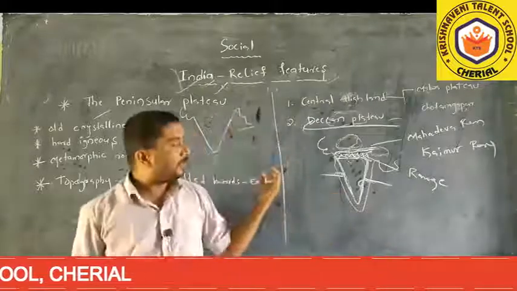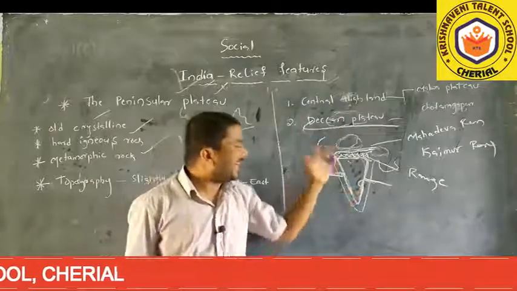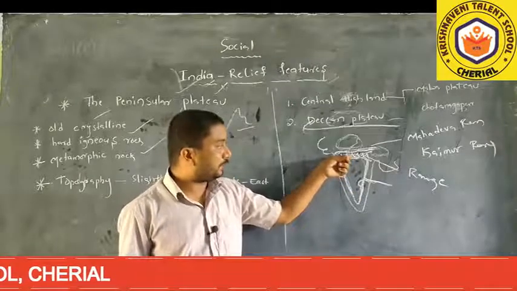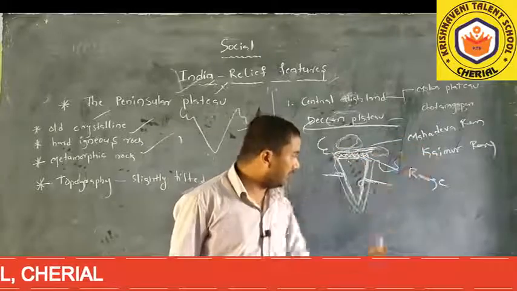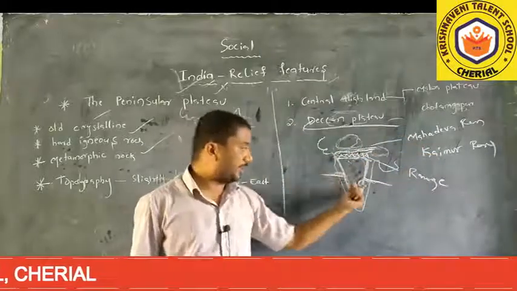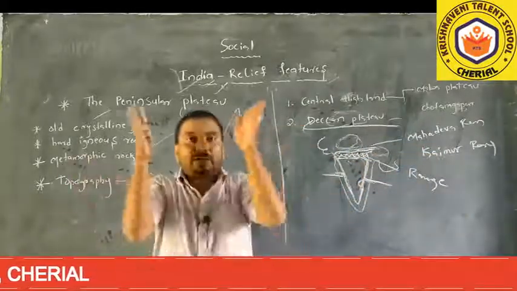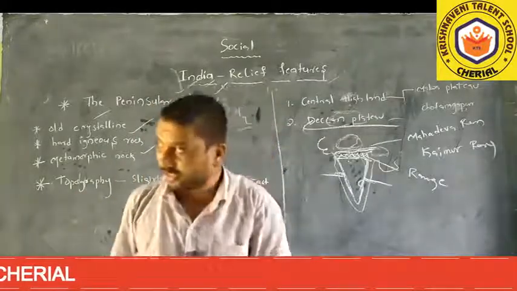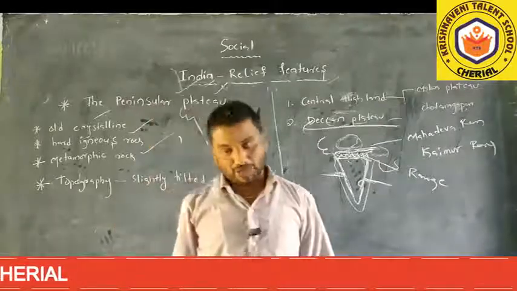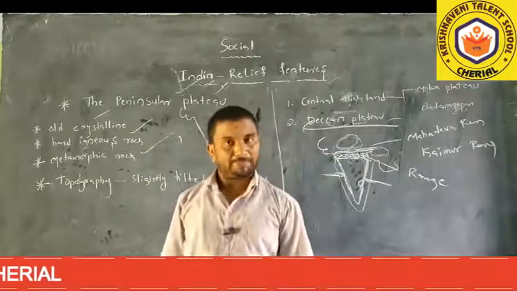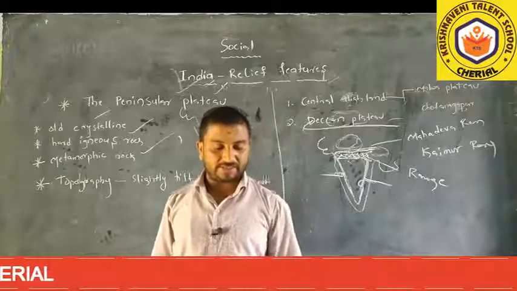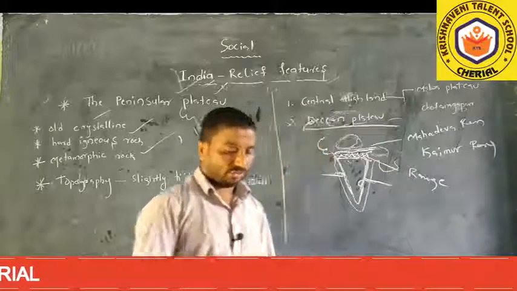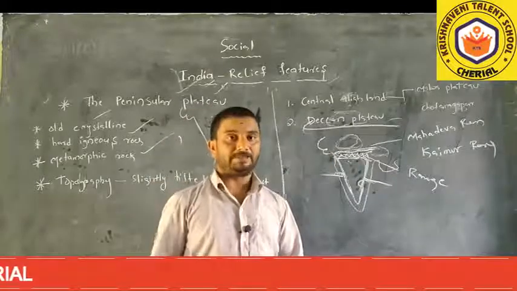This is the boundary of the Deccan Plateau. Among that there is a landmass, the Deccan Plateau, a triangular landmass. That is the third physical division, the Peninsular Plateau. Now next we will discuss the